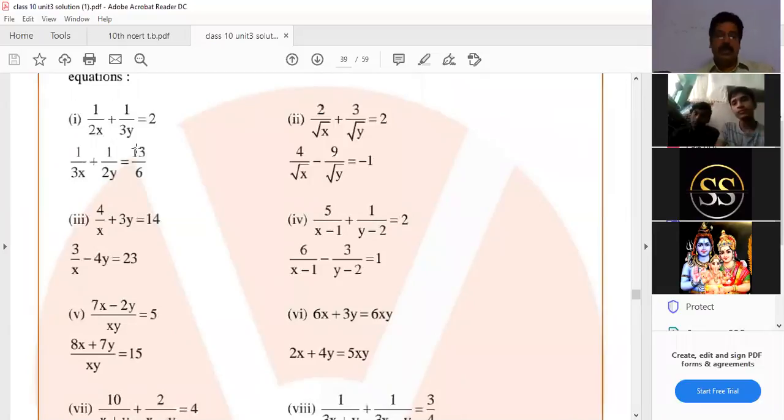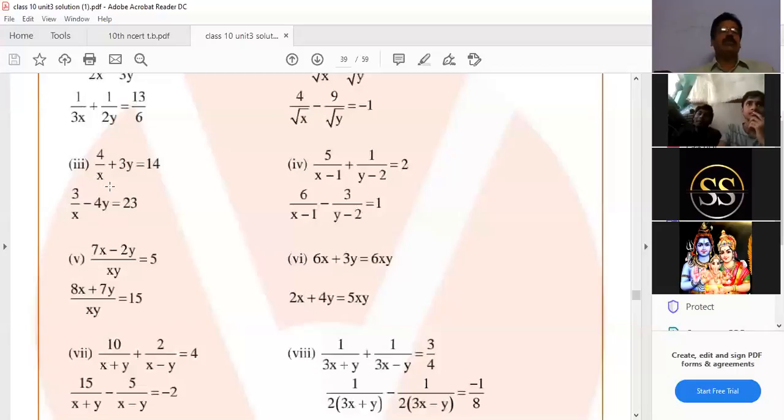3.6 is most important. And here also, in the second question, suppose 1 by root x is a and 1 by root y is b. First you have to find the a and b values and then you can find x and y. And in the third question, suppose 1 by x is a and y equal to b, and solve. Here you see 1 by x minus 1, you have to suppose a. Here also 1 by x minus 1 is there. Here also 1 by x minus 1 is there. So 1 by x minus 1 is a, and 1 by y minus 2 is b, you have to suppose. Then you have to solve both the equations.